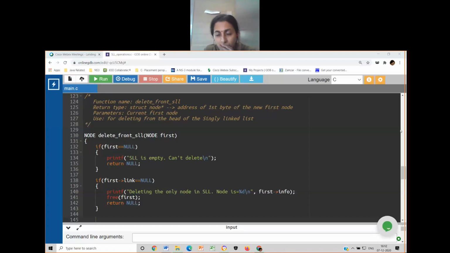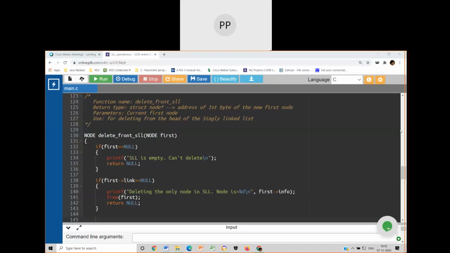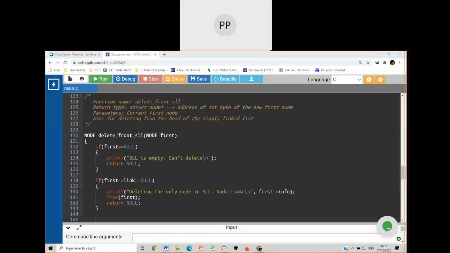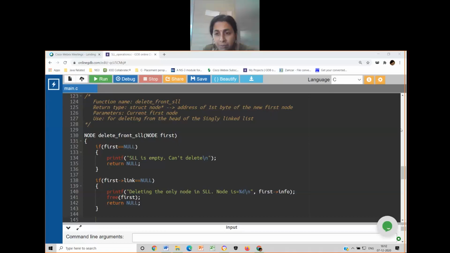And these, ma'am, you were explaining that current and previous variable, what are these? They're also struct node star type, ma'am. Because every time you're moving, the pointer as a whole is moving.